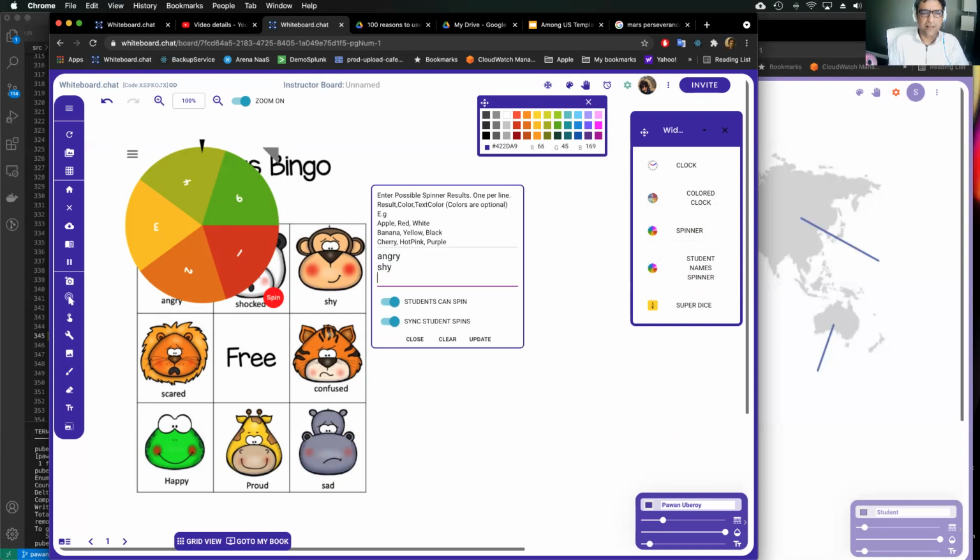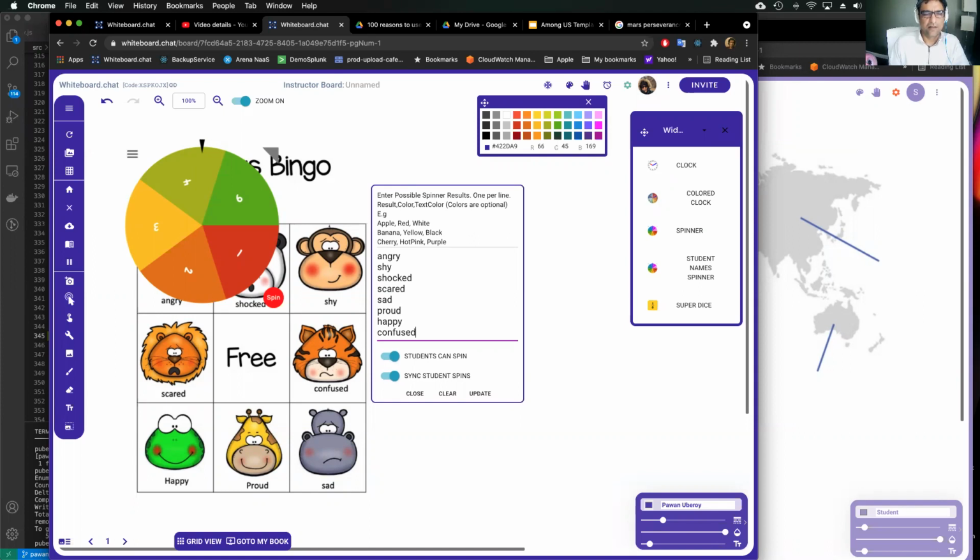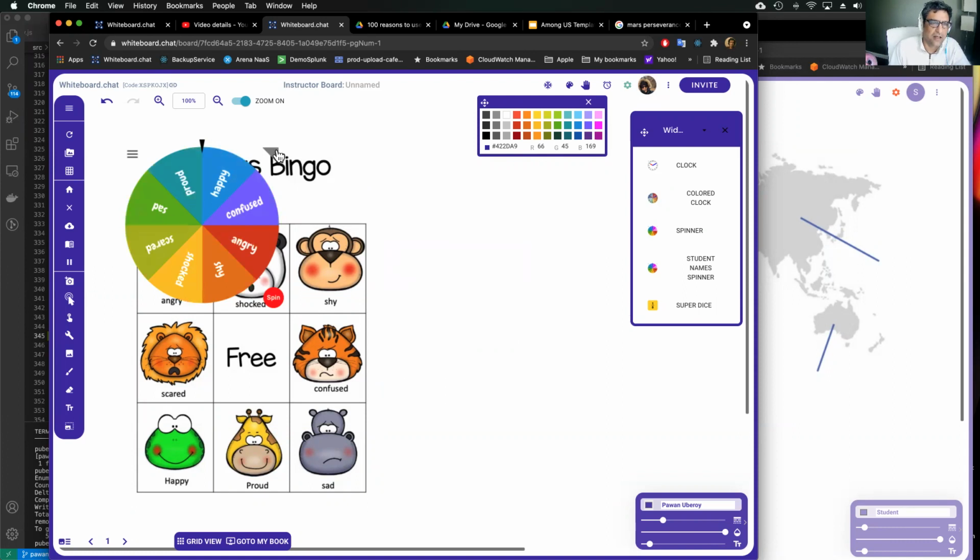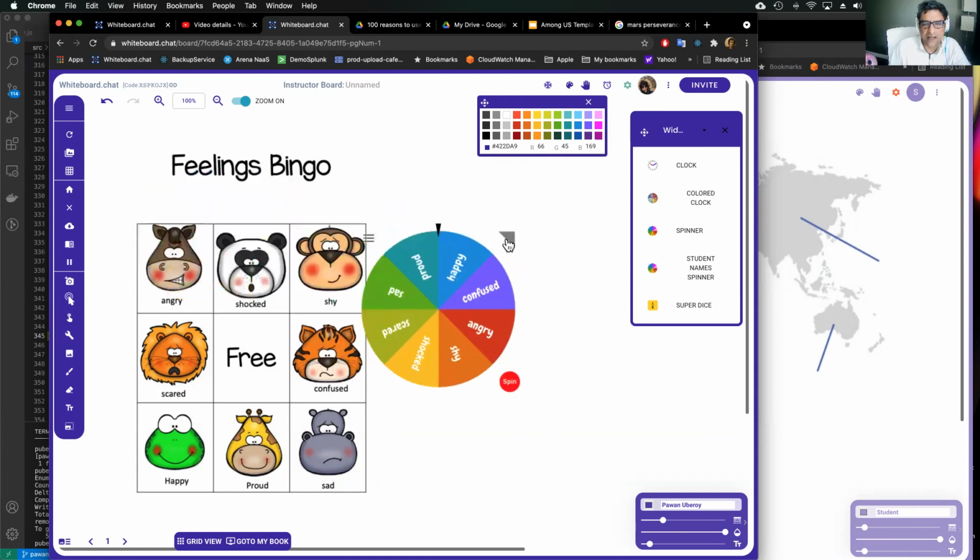Angry, shy, shocked, scared, sad, proud, happy, confused. Make sure these two are checked so that students can play with it. So you can see now it is created. I can move it to the side a little bit.